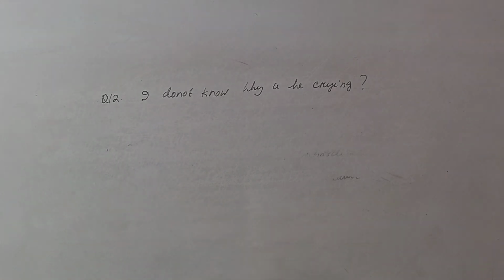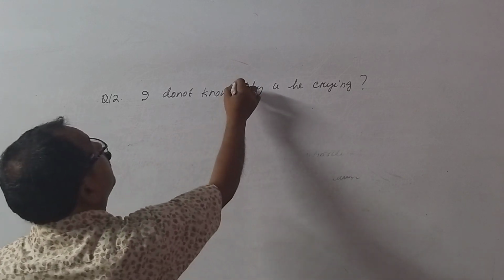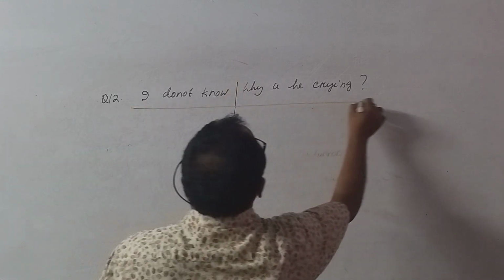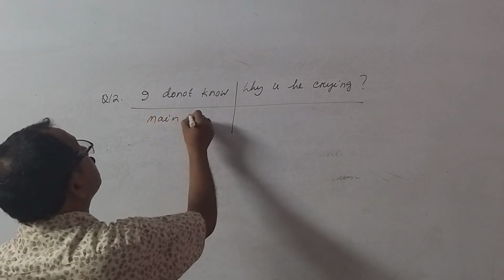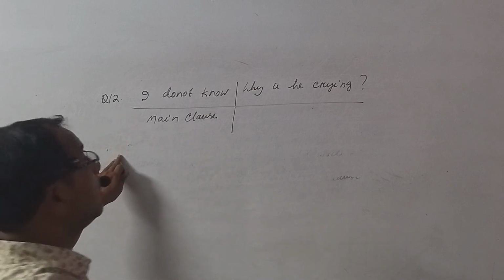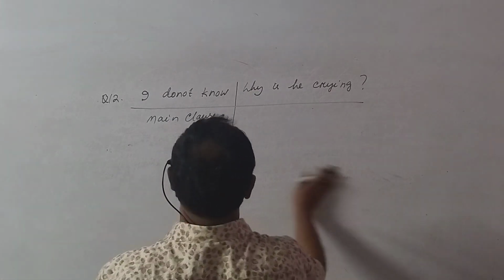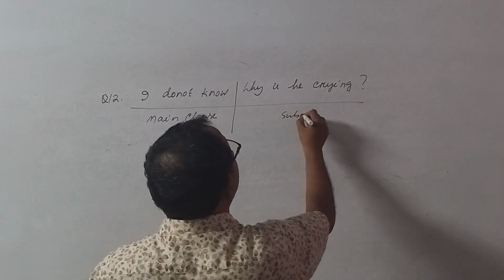Already I have told you it is a complex sentence. It is a complex sentence. It is the main clause. I do not know is the main clause. Why is he crying is the subordinate clause.